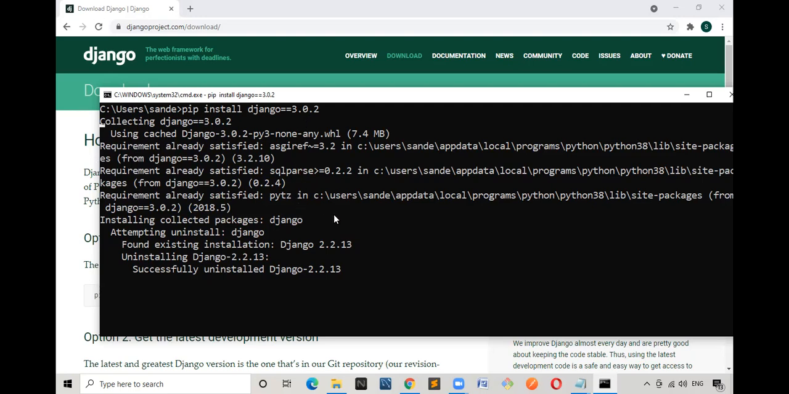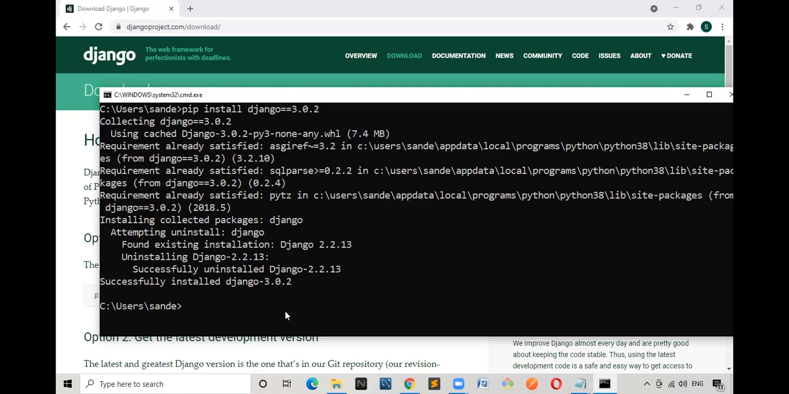Are you able to understand, guys? Please do respond. Are you able to understand? It is installing. Okay, let it take some time. Yeah, successfully installed Django 3.0.2.